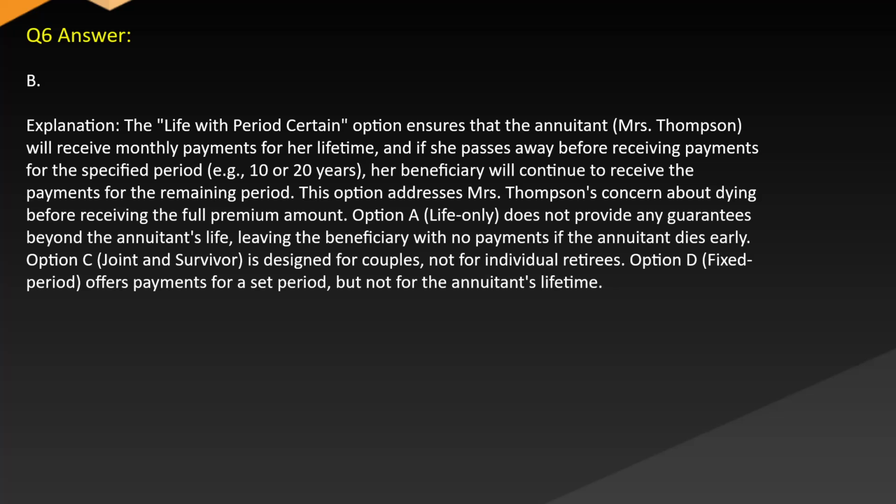Option A, Life only, does not provide any guarantees beyond the annuitant's life, leaving the beneficiary with no payments if the annuitant dies early. Option C, Joint and Survivor, is designed for couples, not for individual retirees. Option D, Fixed Period, offers payments for a set period but not for the annuitant's lifetime.